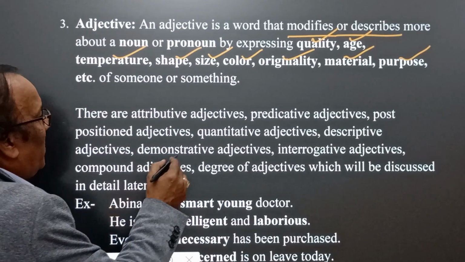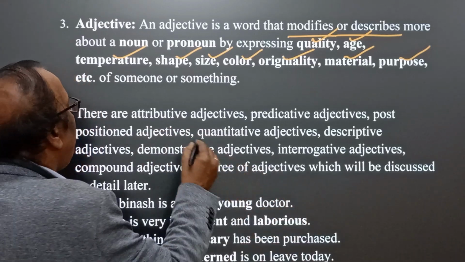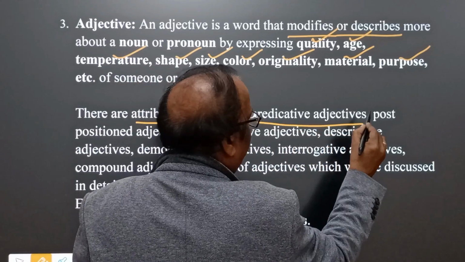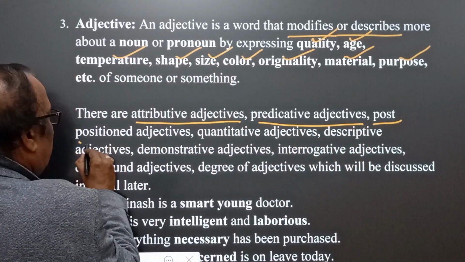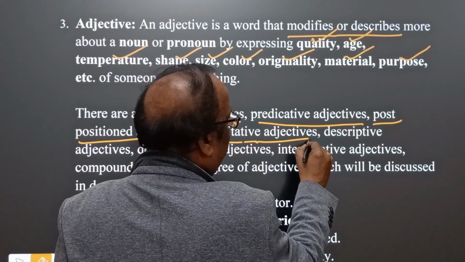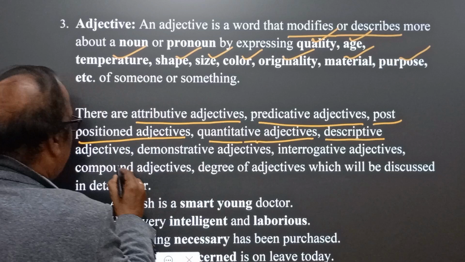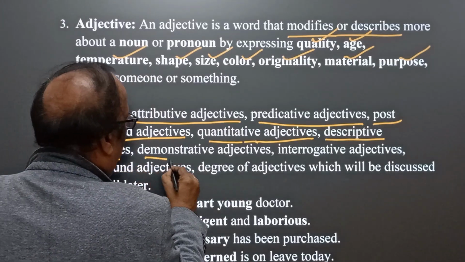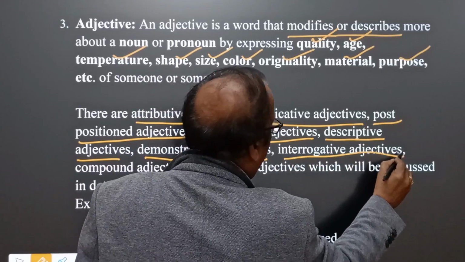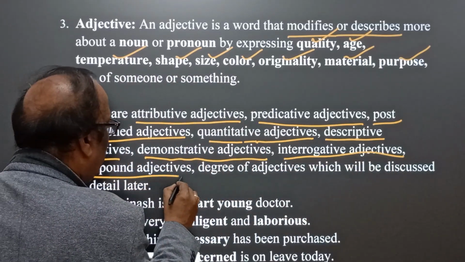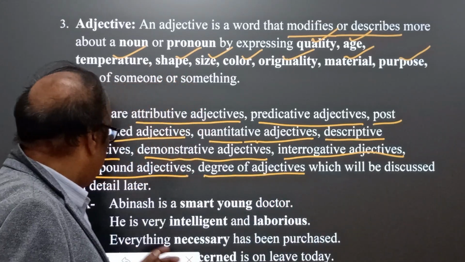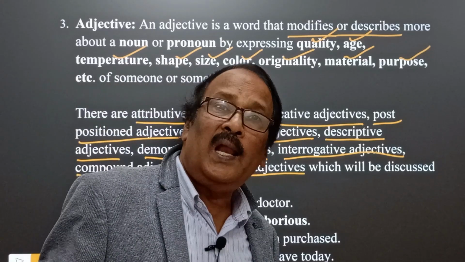There are attributive adjectives, as I have already told you, predicative adjectives, post-positioned adjectives, quantitative adjectives, descriptive adjectives, demonstrative adjectives, interrogative adjectives, compound adjectives, and degree of adjectives, which will be discussed in detail later.